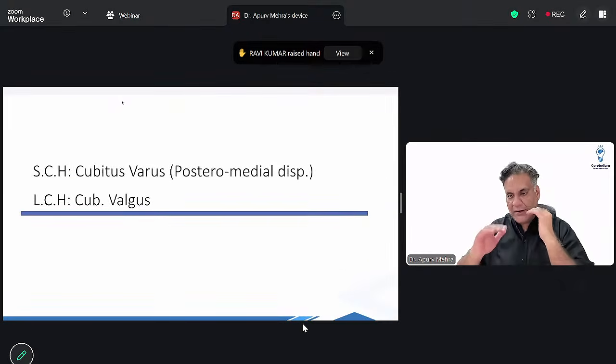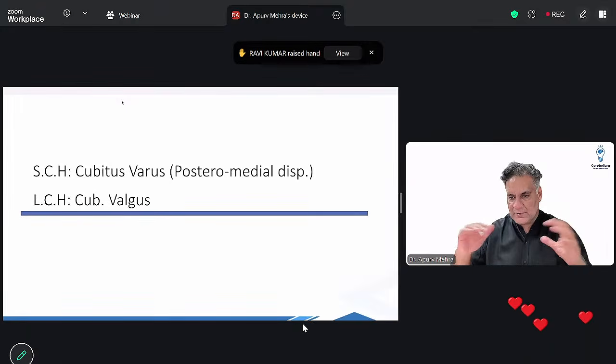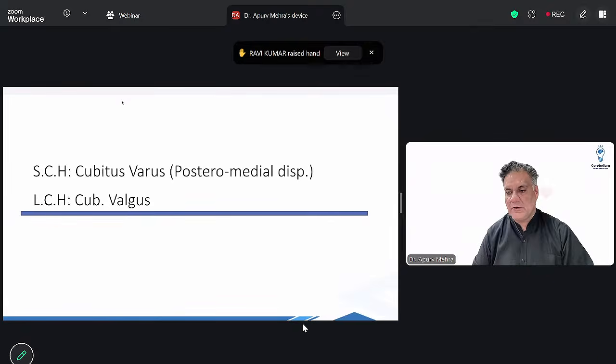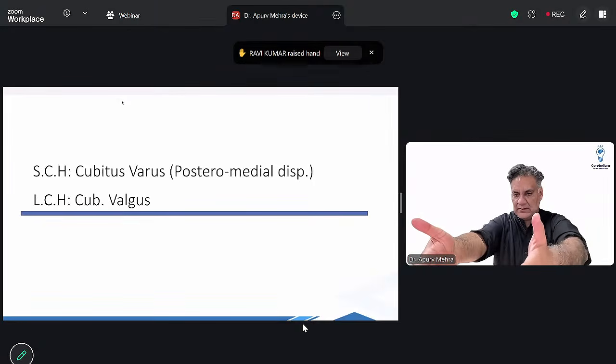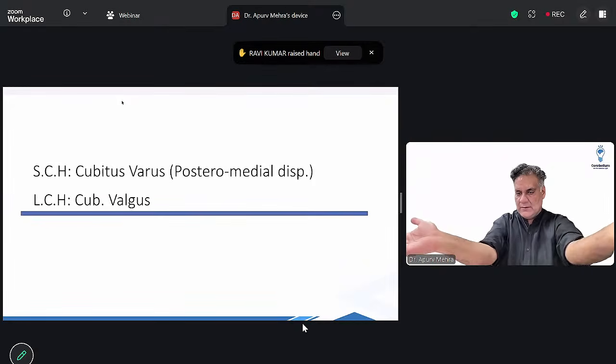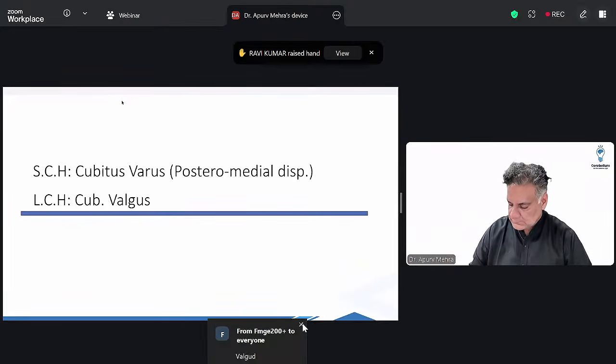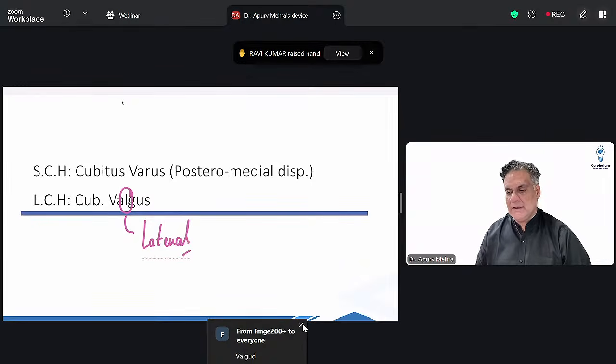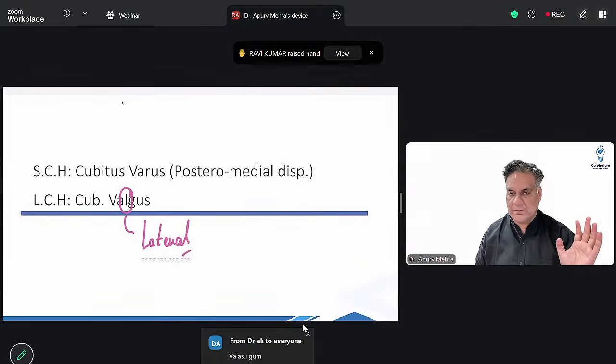Remember, when you have a fracture of the supracondylar humerus, that's above the condyles, it will cause cubitus varus, meaning the distal part goes towards the midline. If there's a fracture of the lateral condyle of the humerus, it will cause cubitus valgus, the distal part going away from the midline. Valgus has an L in it, so the distal part goes lateral. Some people remember it as rum and gum, but I remember lateral with L.